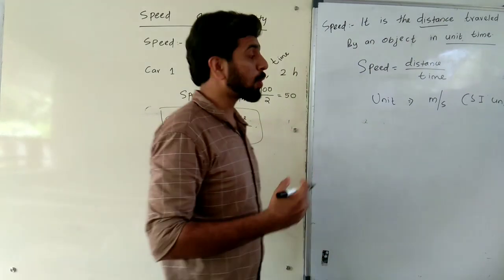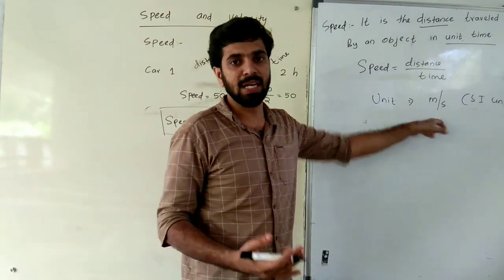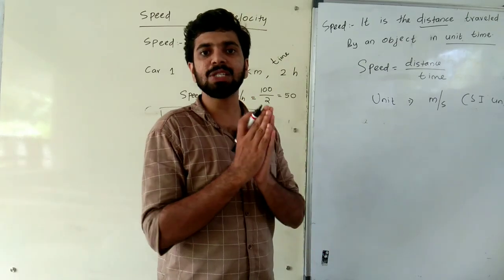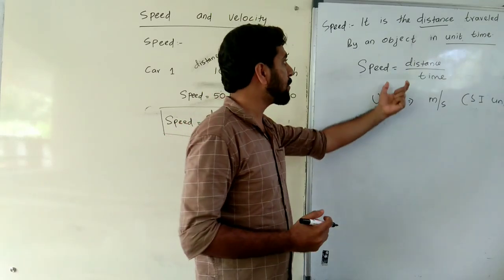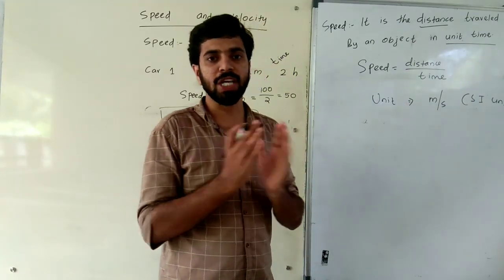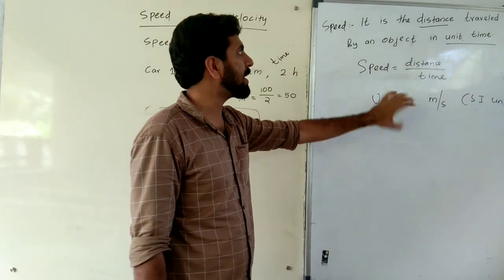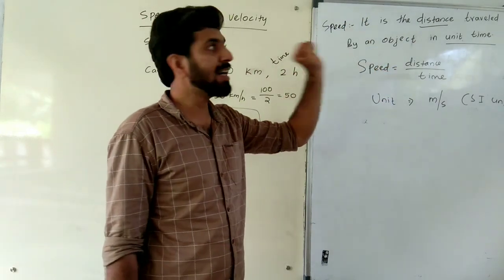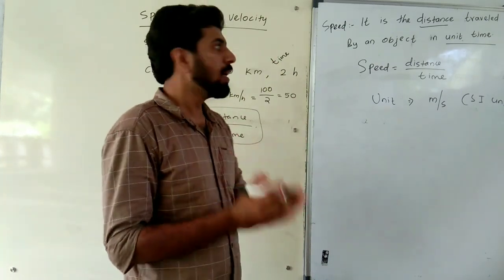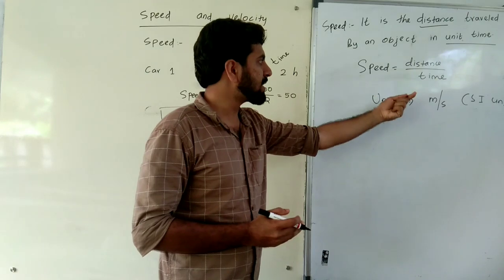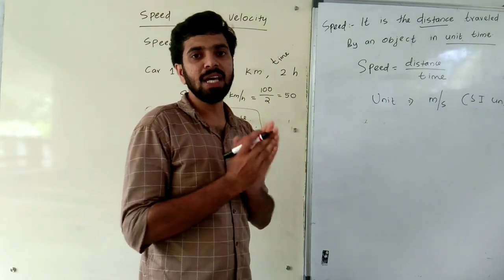Okay, when we are doing problems, you want to represent the speed in meter per second. Kilometer per hour is there, but it is not the SI unit. The SI unit, that means Standard International Unit of speed, is meter per second. Then we have the speed and its equation and its unit. What is speed? It is the distance traveled by an object in unit time. Then what is that equation? Distance by time. Unit meter per second. Meter per second is the SI unit.